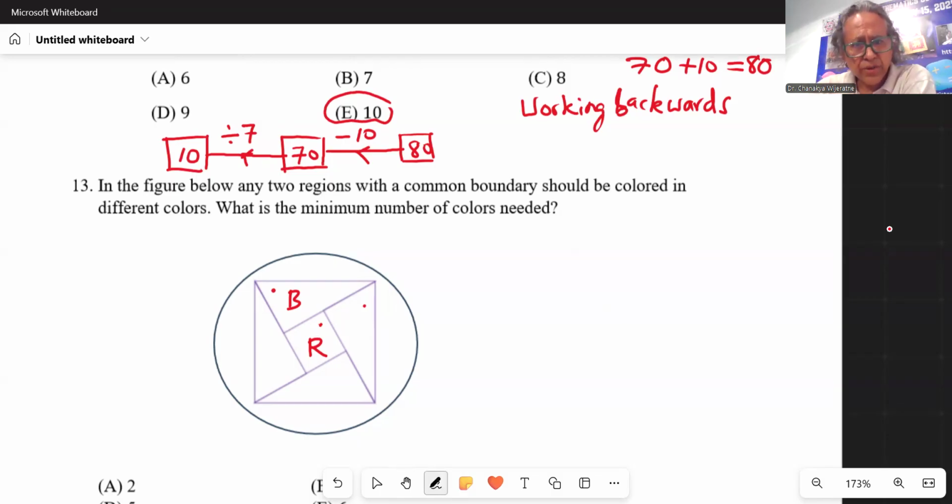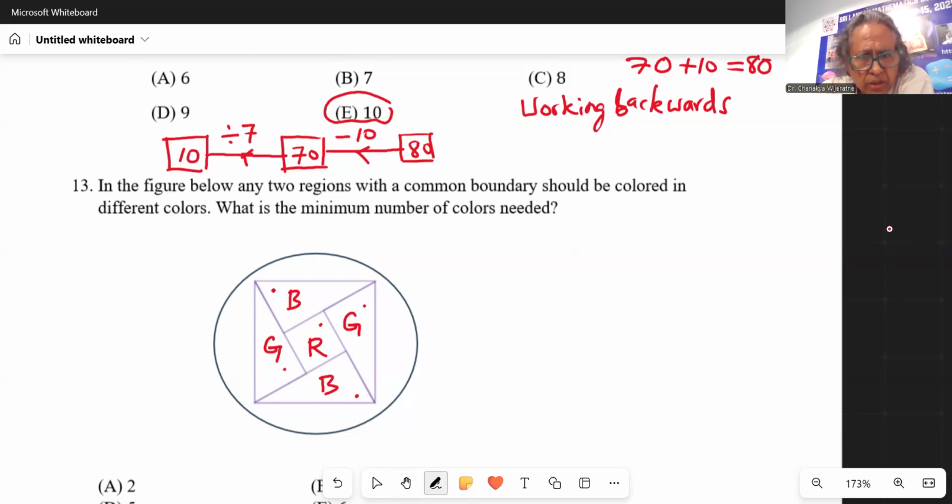So let's say it is green country. So we need 3 colors at least. And then the one I put a dot in now shares a boundary with red country and green country, so we can color it in blue, no problem. And then the country in which I put a red dot shares a boundary with blue country, red country, and another blue country, doesn't matter. So we can color this in green. So we have used 3 colors.